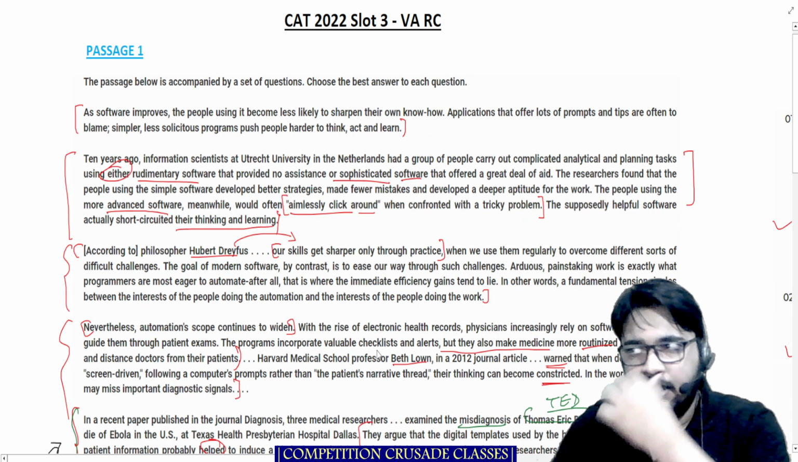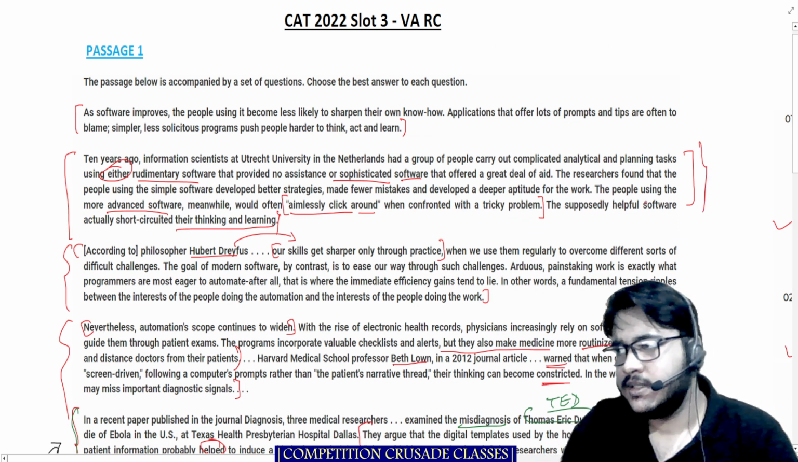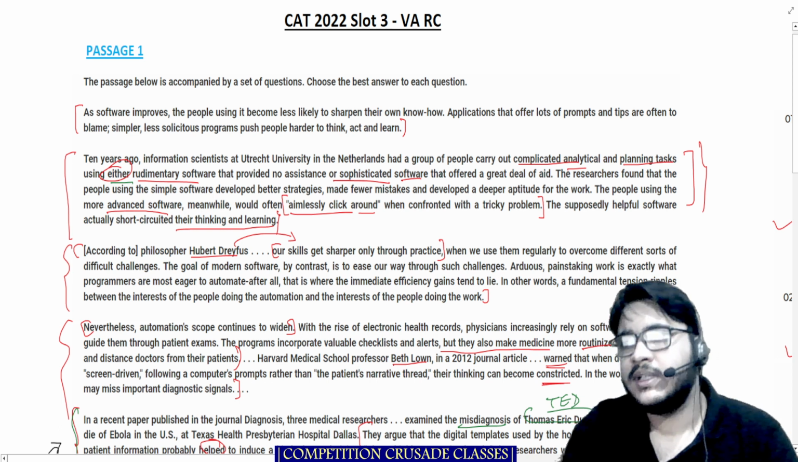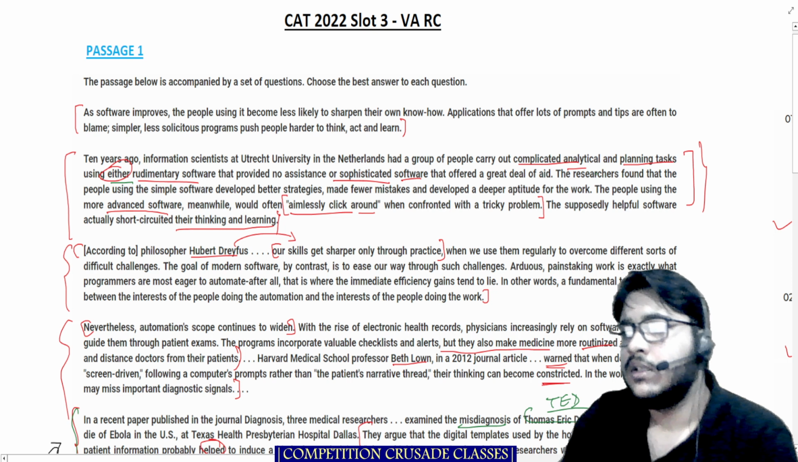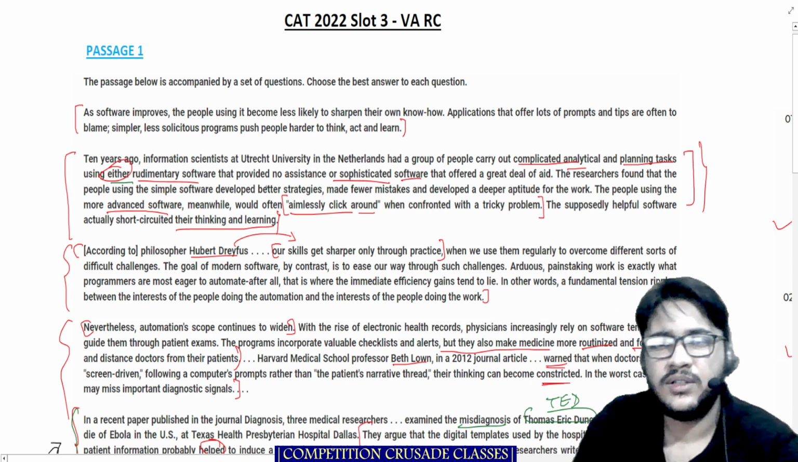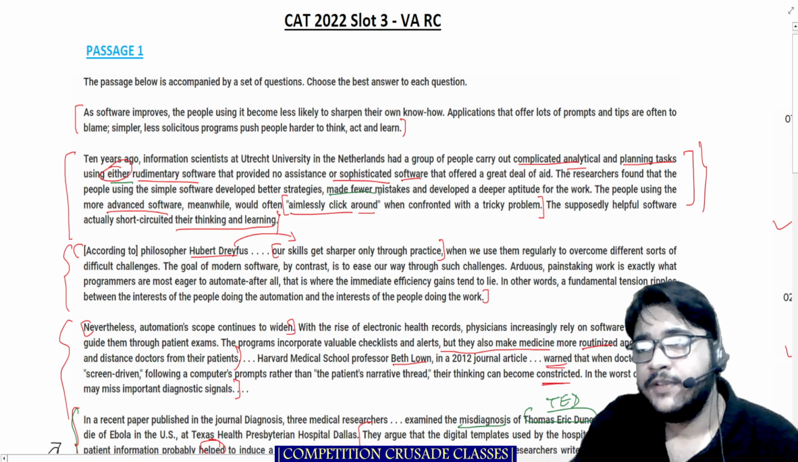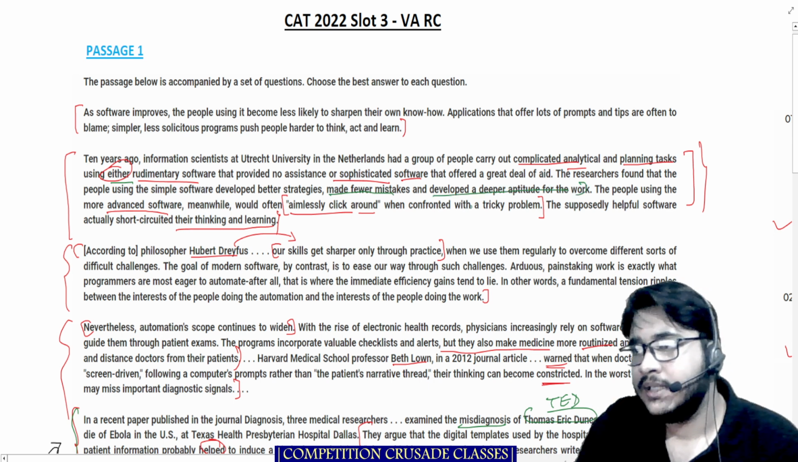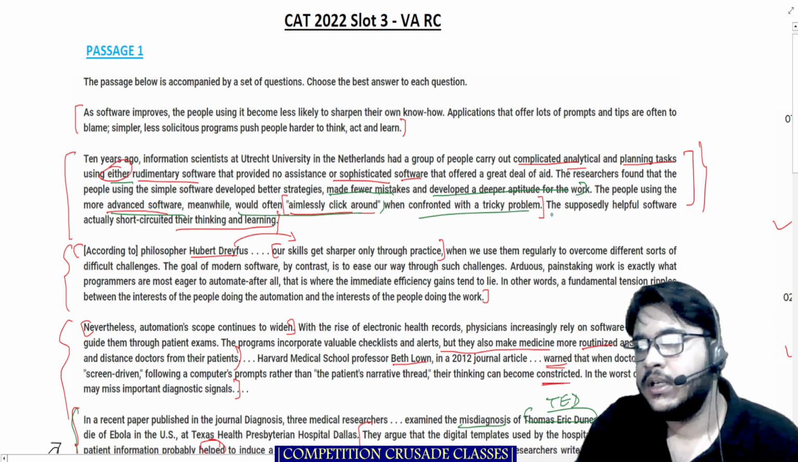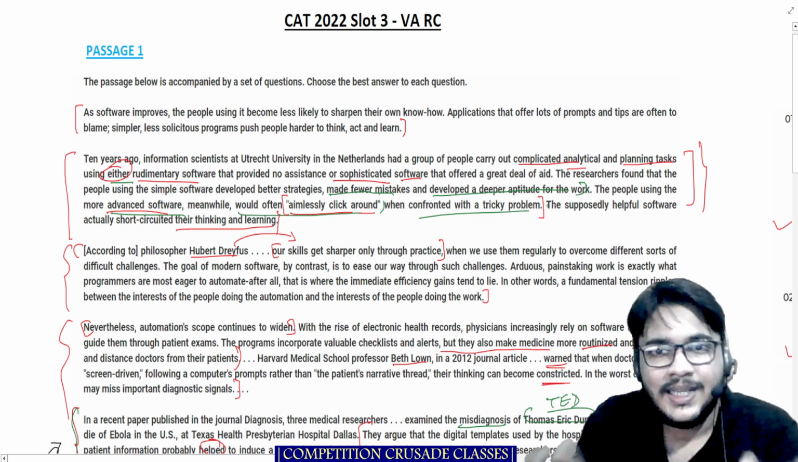What it says is that a group of people carried out some complicated analytical planning tasks. And what is it that they were provided with? Either rudimentary software that provided no assistance, or software that offered a great deal of aid. The researchers found that the rudimentary software fellows made fewer mistakes and developed a deeper aptitude, and the ones who were given advanced software were aimlessly clicking around when confronted with a tricky problem. So clicking around, I don't know what I can do.